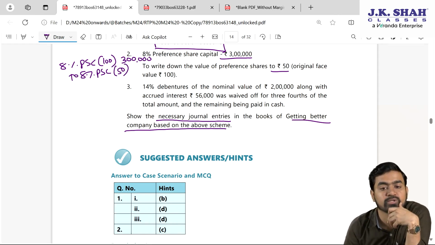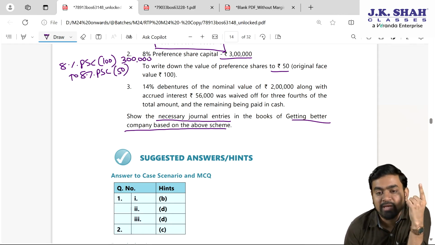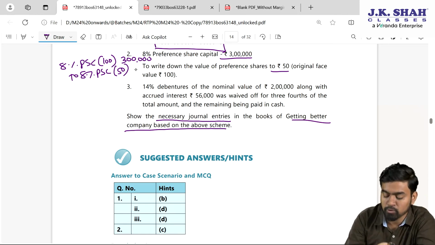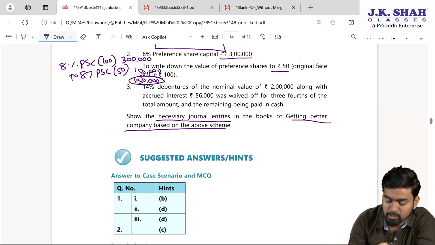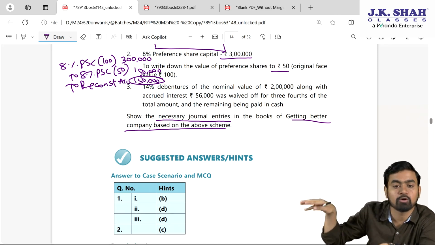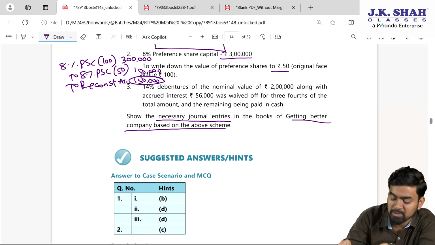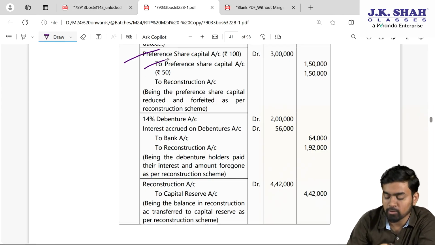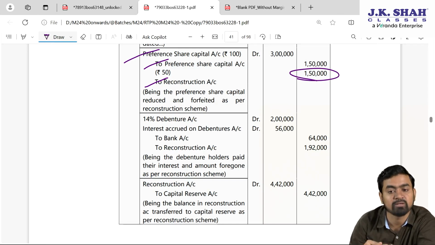Now try and understand, my dear students. 3 lakh total amount, 1 share of 100, so 3,000 preference shares are there. Now we will issue the exact number but with the new value 50. So 3,000 into 50 comes to 1,50,000. Yes or no? So the difference is 1,50,000, which will be transferred to reconstruction account, which is nothing but the sacrifice. So for 3 lakh rupees, they got new shares of 1,50,000, and the remaining 1,50,000 is the sacrifice which will be transferred to reconstruction. Check here, preference debit, to preference, to reconstruction is the balancing figure.